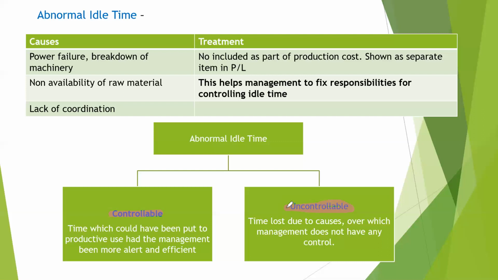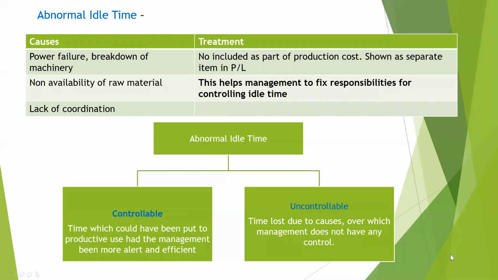Say, for example, if the abnormal idle time is because of non-availability of raw material, the management can ask the procurement department to be more efficient in all future procurements and ensure that sufficient raw material is always available in the warehouse to prevent such instances from reoccurring in the future.